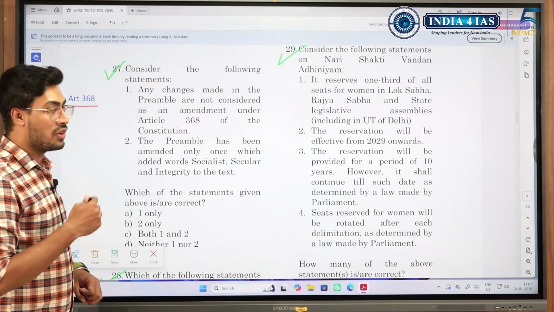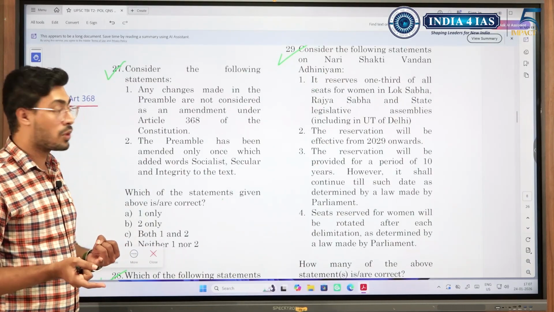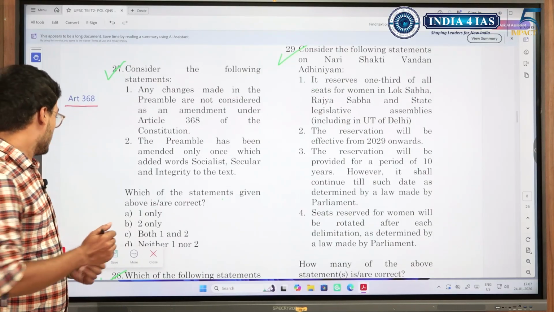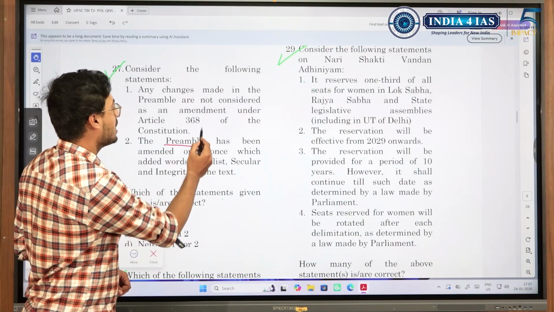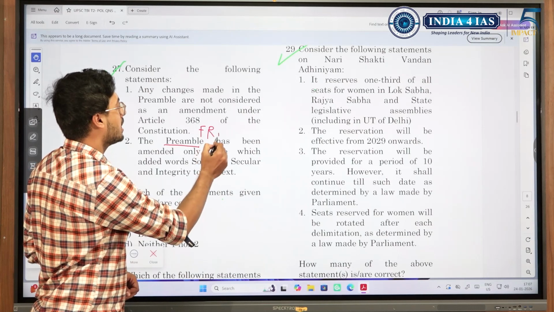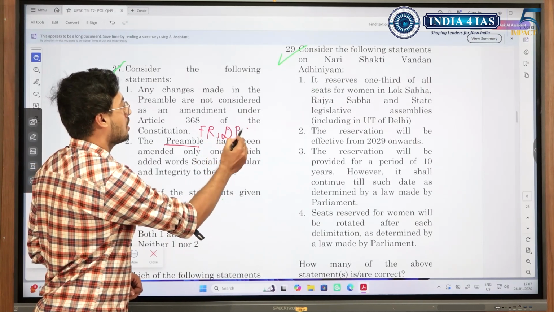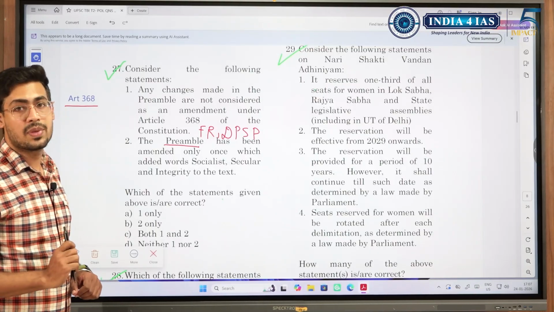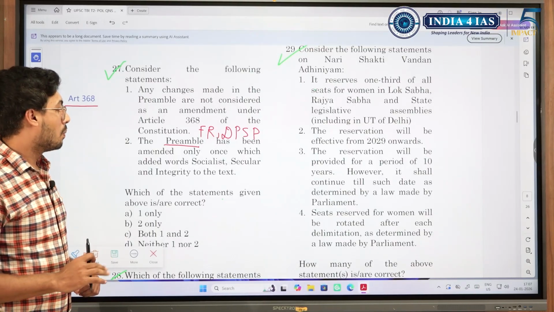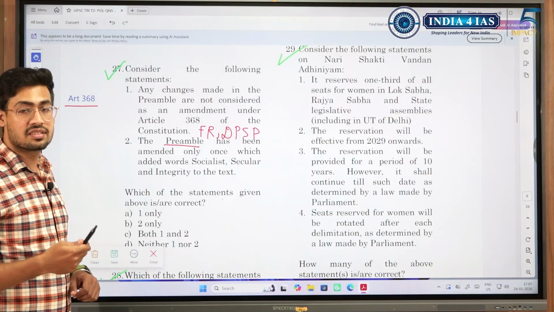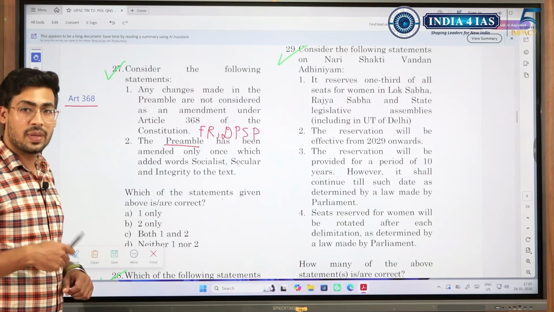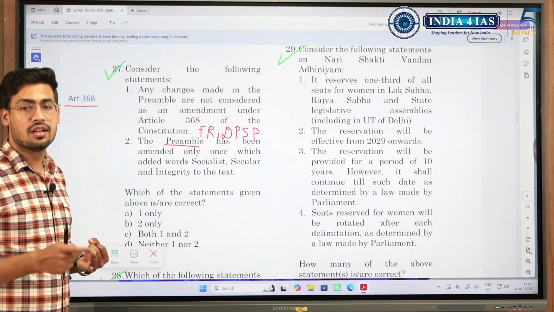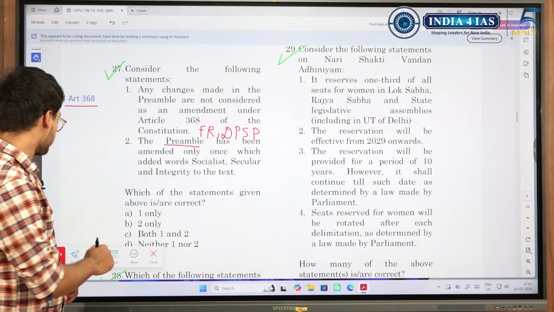So what are the provisions for which simple majority is needed? What are the provisions for which special majority is needed? These are the things that you need to know about. When you are amending the preamble, the fundamental rights, or the DPSP, you need special majority of the parliament. But when you are amending the 5th schedule, 6th schedule, simple majority is enough. But for certain provisions such as the 7th schedule, you need special majority of the parliament as well as majority of half of the states of India.